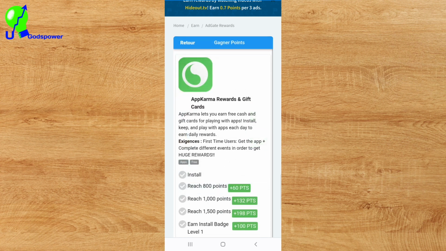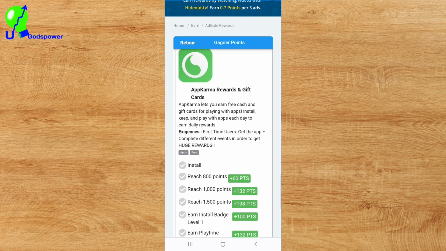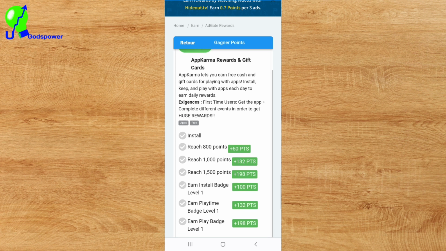If I click on App Karma here, it's going to tell us the instruction of what we have to do to be able to get this point. If we complete the task according to what they are asking us to do, we are going to get this point. That is it. Follow the requirement and complete the offer, and you are going to get paid. As you can see what it says, it's a first time user, get the app plus complete a different event in order to get huge reward. So you can see how you can follow the instruction. You have to install it. You have to reach 800 points. You have to reach 1000 points.